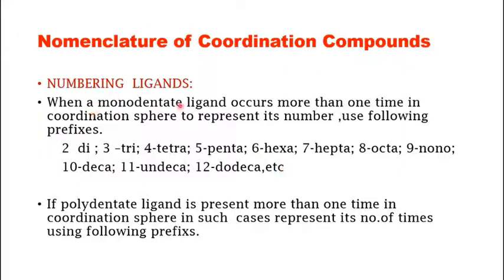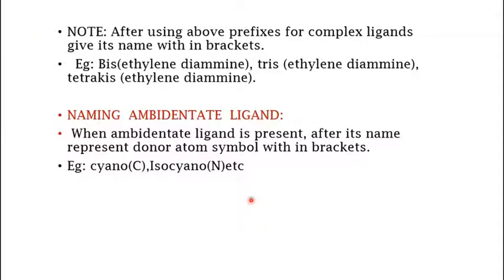Suppose the ligand present inside the coordination sphere is a polydentate ligand, and it is present more than once, then what are the prefixes to be used? In that case, you need to use prefixes like bis, tris, tetrakis. Bis for 2 ligands, tris for 3 ligands, tetrakis for 4 ligands. Ethylenediamine is a polydentate ligand where its denticity is 2. So in polydentate ligand cases, you need to use prefixes like bis, tris, tetrakis.